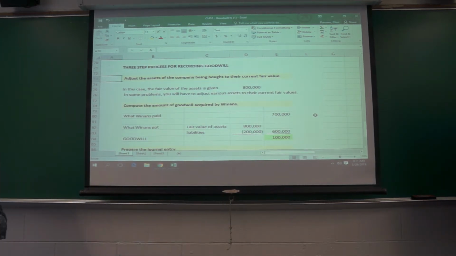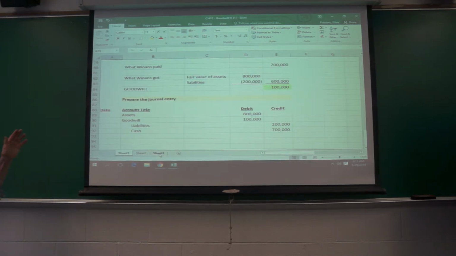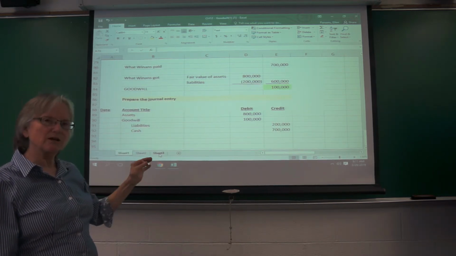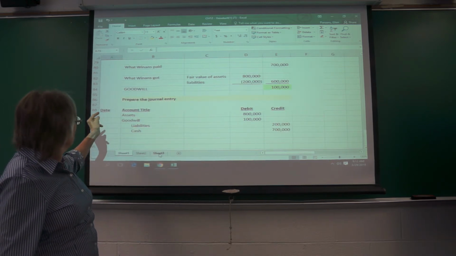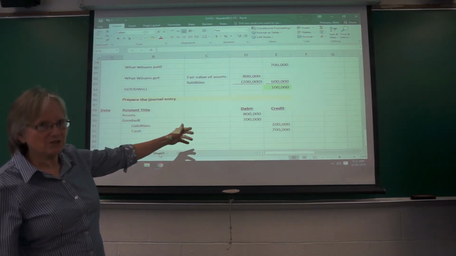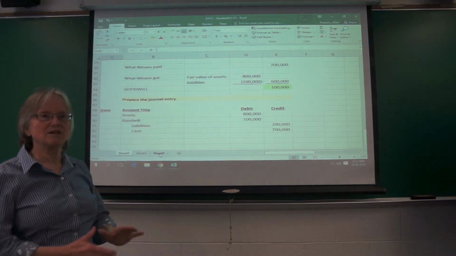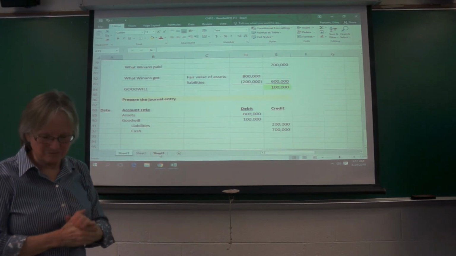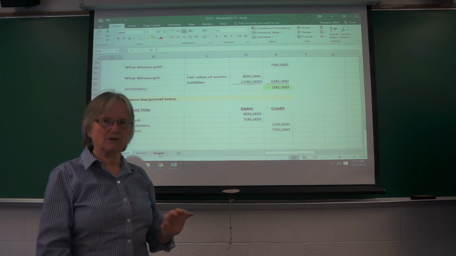Okay? And then the third step is you do the journal entry. In some of the problems, you'll be listing out specific assets, which is what would really happen, and specific liabilities. There might be accounts payable, notes payable. But here, this is a brief exercise, so they keep it simple. Assets come on at the $800,000 fair value. The liabilities come on at the $200,000 that still has to be paid. Cash we know is $700,000, and then goodwill comes on as an indefinite life intangible asset of $100,000. So that's your basic three-step process of accounting for goodwill.